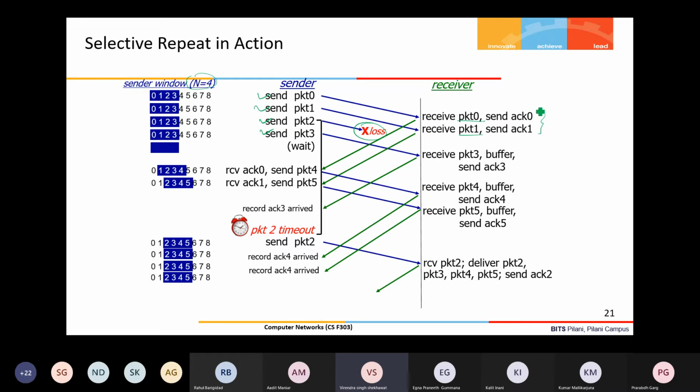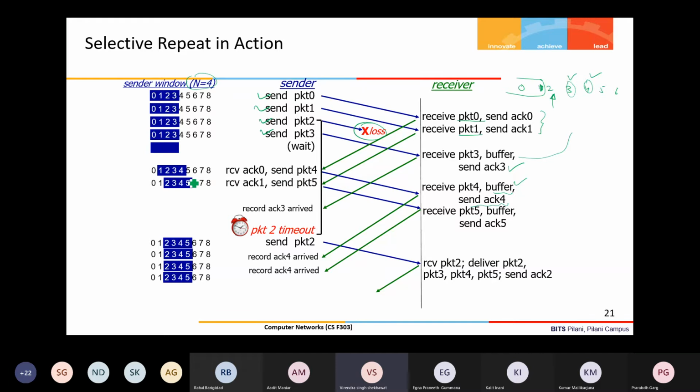So the receiver side situation is like this: 0, 1, 2, 3, 4, 5, 6. Packets 0 and 1 were received and delivered, so my receive base is here after 0, 1, right? It was waiting for 2, but packet 3 arrived. When 3 arrived, it was buffered. It is received, but I will keep my receive base at 2 only, and send acknowledgement ACK3. After receiving packet 4, it is also buffered and ACK4 is sent.